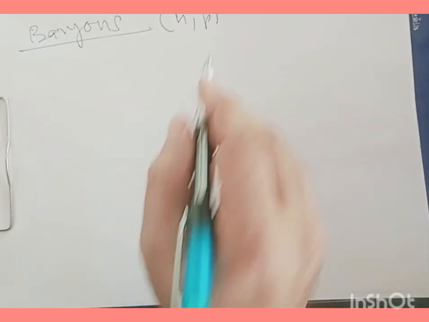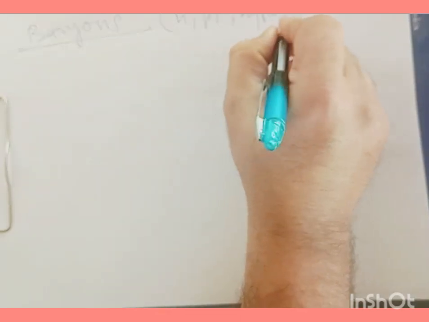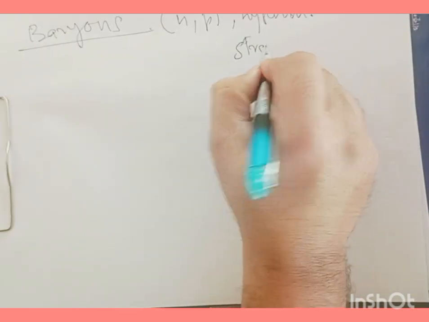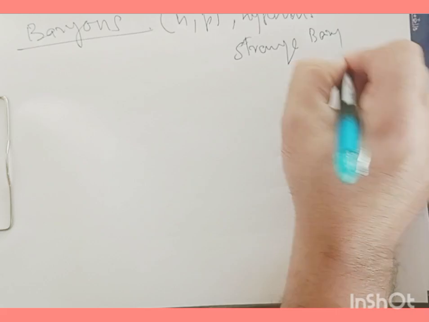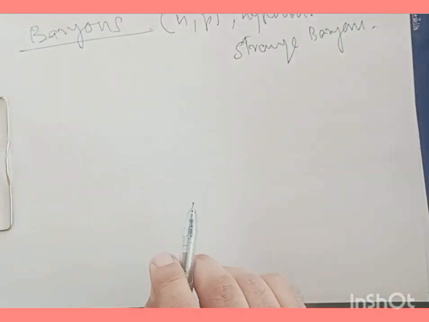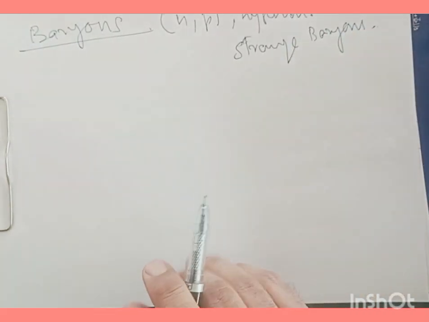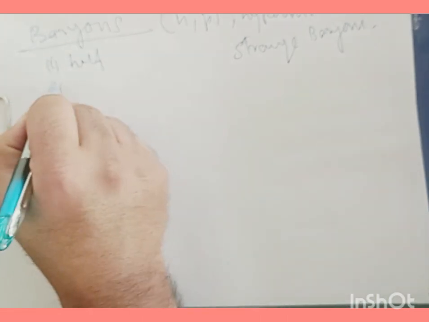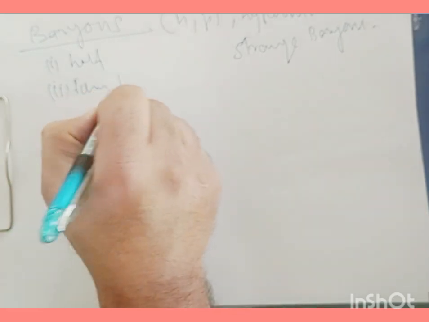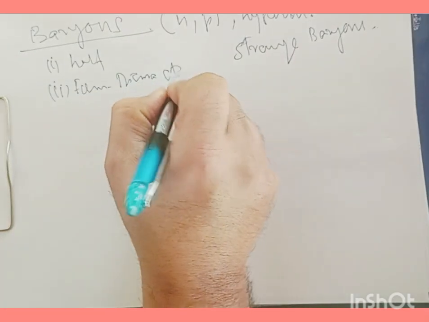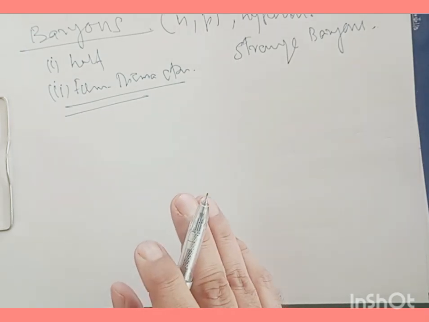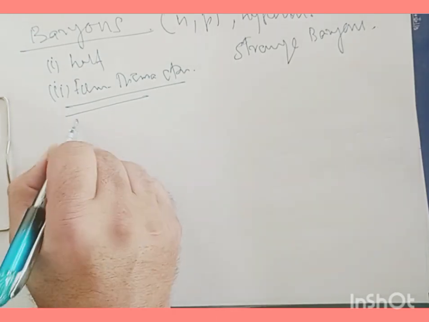These hyperons are strange baryons. These baryons have half integral spin. Their spin is half, and they obey Fermi-Dirac statistics. That's why they are also called fermions.